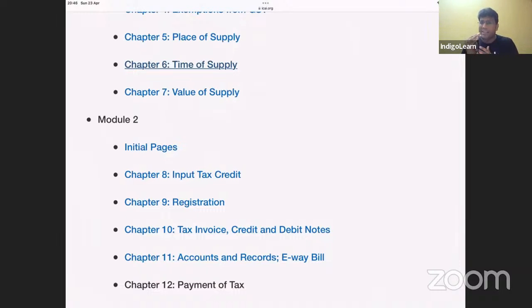So whatever is going with service, that becomes time of supply. And if invoice and payment both are not with service, then the answer is date of invoice or date of payment, whichever is earlier. So these are the interesting points in this topic called time of supply, dealt by section 12, section 13, section 14 of CGST Act.